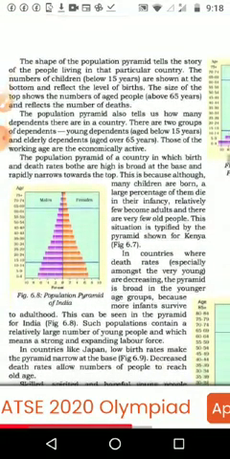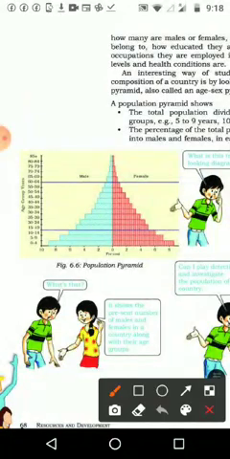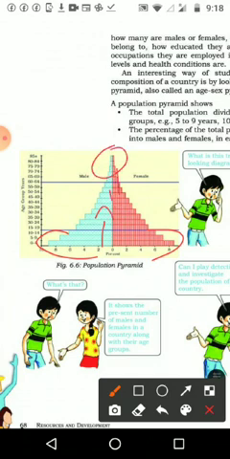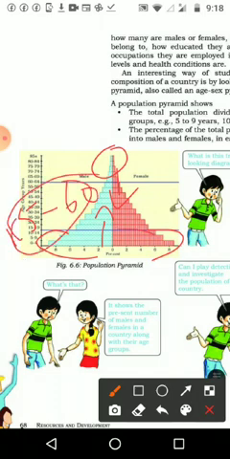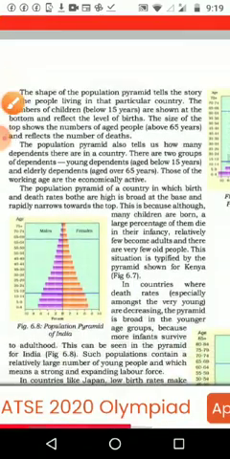Then the population pyramid also tells us how many dependents there are in a country. The children up to 15 years depend on the adult members, and those above 60, the senior citizens, also depend on adult members. So the working population age is 15 to 60 years. That population is smaller when compared with the small kids, as well as when joined with the senior citizens. So the total number of dependent members can also be studied from the pyramid.